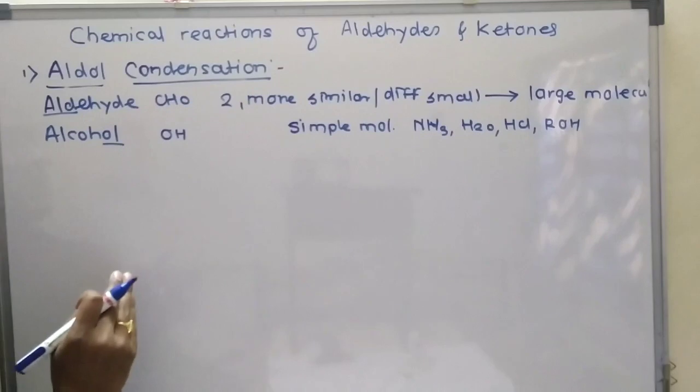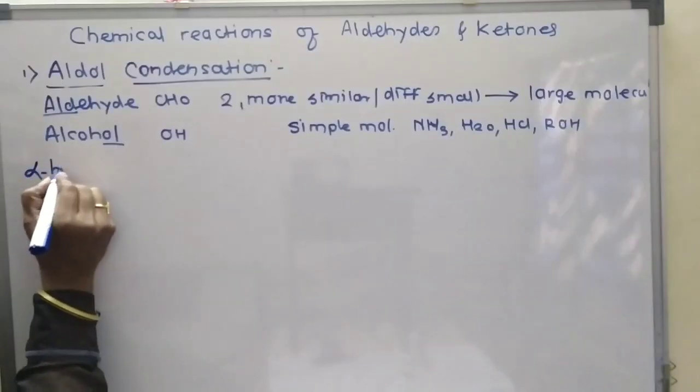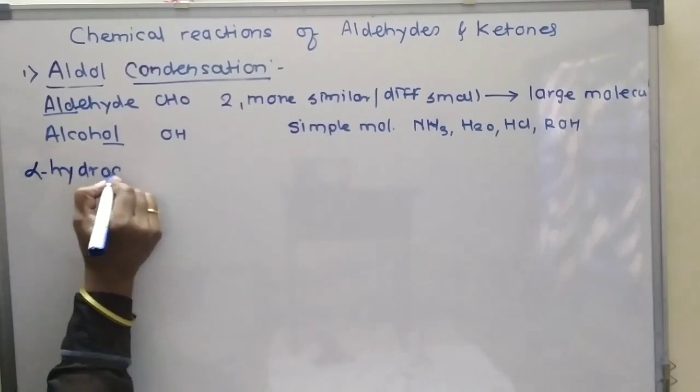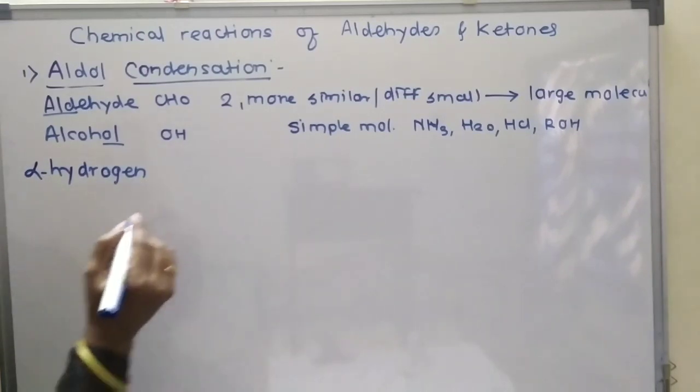But which aldehydes and ketones? The aldehydes and ketones which contain alpha hydrogen atoms undergo this aldol condensation reaction. So what is this alpha hydrogen atom? I will write one example here.